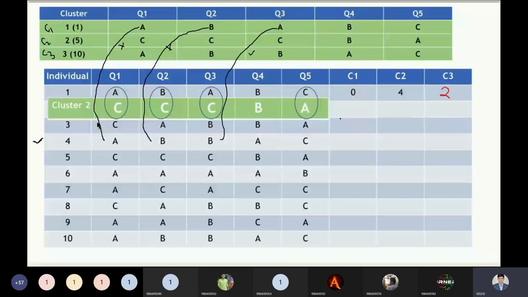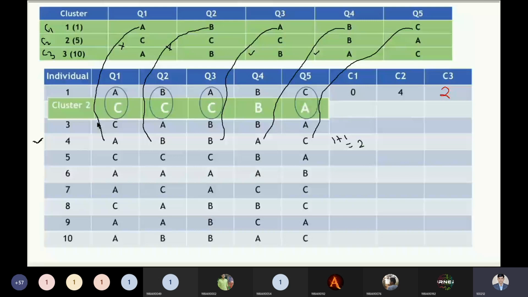So I can write 1 plus. And B is again, yes, not matched, so I can write +1. See if it is matched or not. Yes, it is matched. So the value we can write over here is 2.